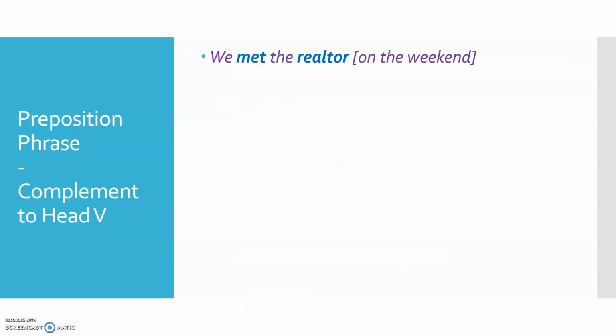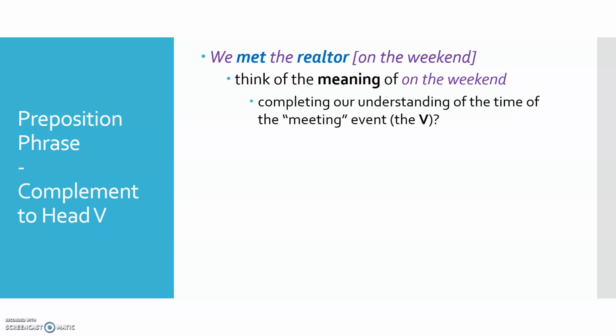So, for example, we have a sentence like, we met the realtor on the weekend. So where do we link on the weekend into our sentence? Well, it depends on its meaning. So we have to focus on what does on the weekend mean. So this is a time frame, and does it complete our understanding of the time that we were meeting the realtor? So the meeting part of the sentence, we met on the weekend.